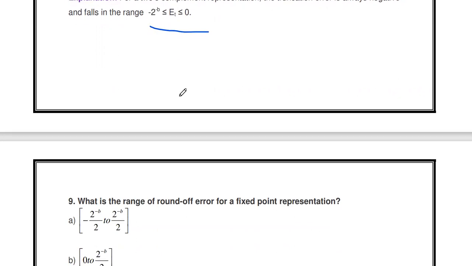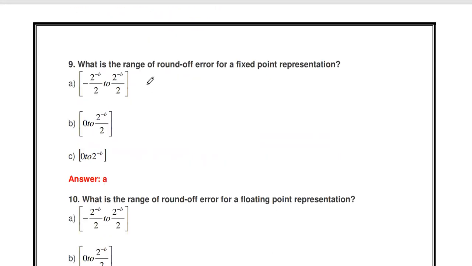This is also an important question. Then the next one: what is the range of round off error? Round off error arises if you are using rounding instead of truncation as the quantization process. For fixed point representation, the range of the round off error is minus 2 to the power minus b by 2 to 2 to the power minus b by 2. You just make a table.